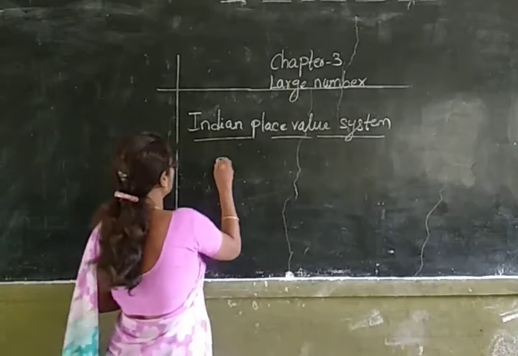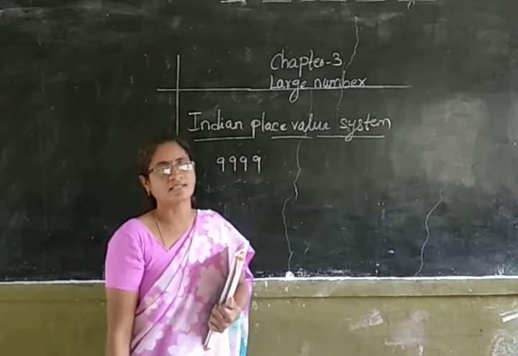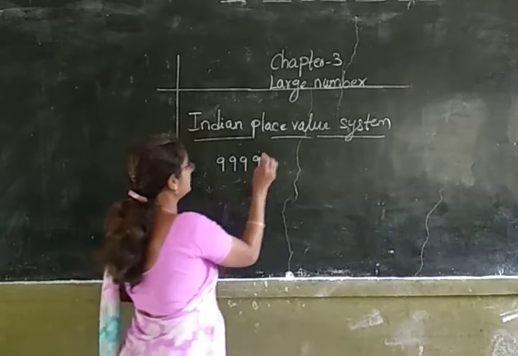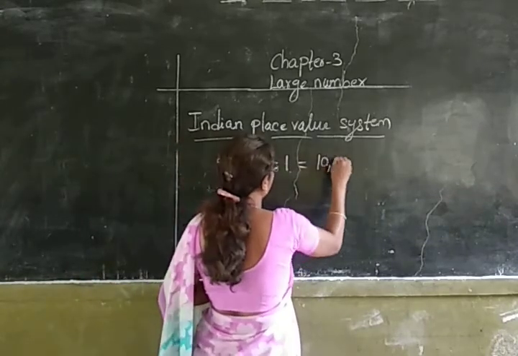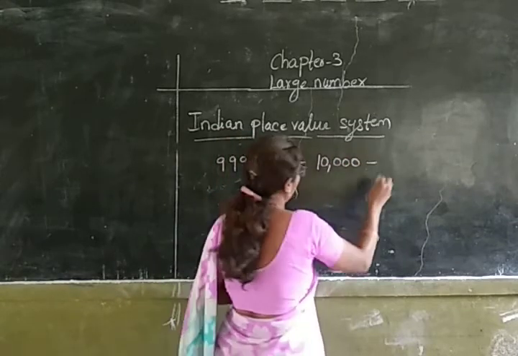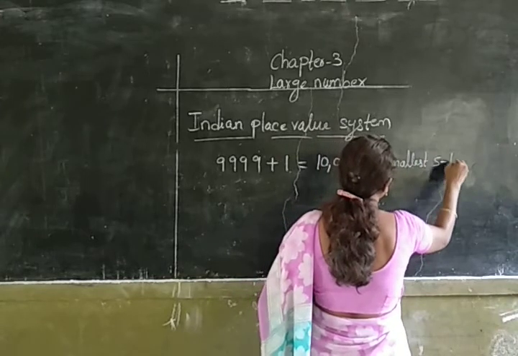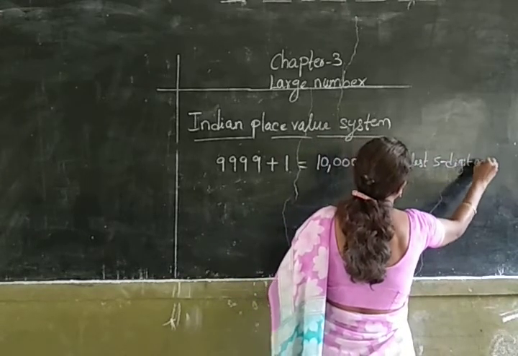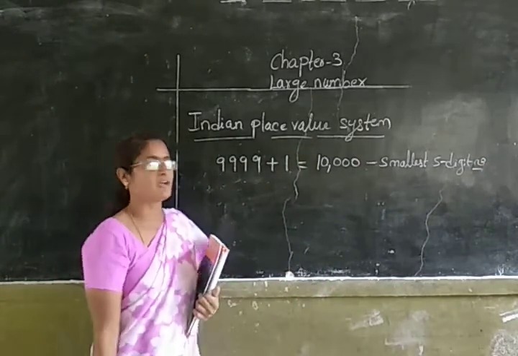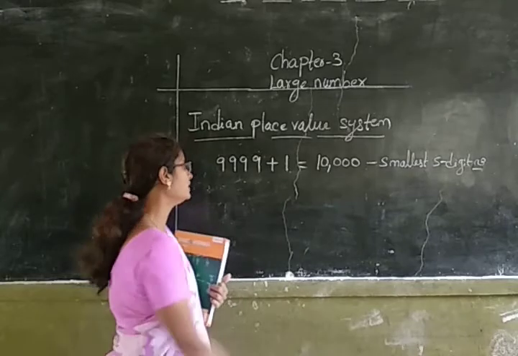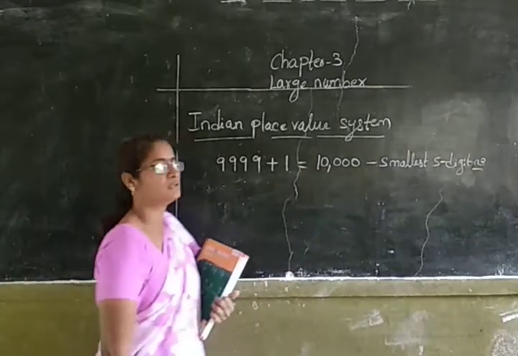You all know that 9,999 is the largest 4-digit number, and on adding 1 to it we will get 10,000, which is the smallest 5-digit number.